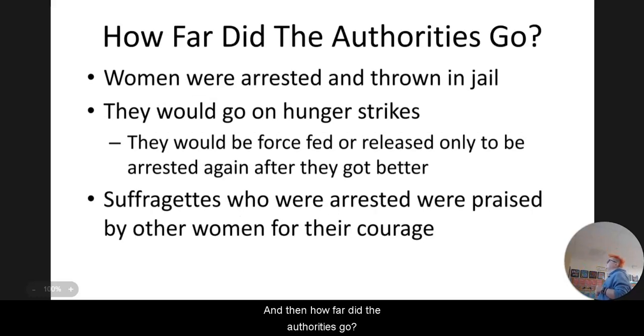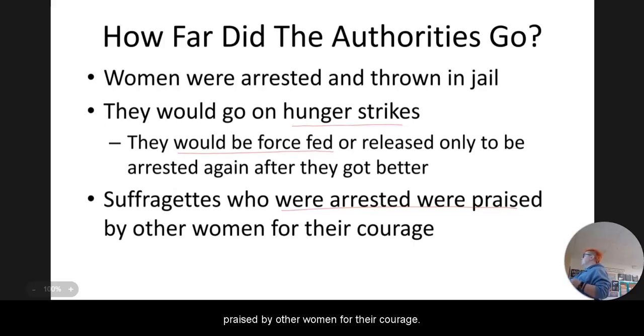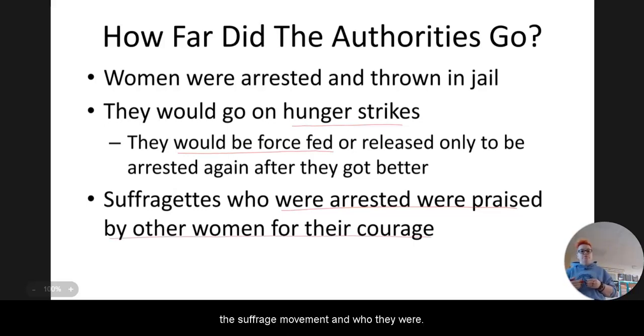And then how far did the authorities go? You can see some examples of this in the video that is after Emily Wilding Davison. Women were arrested and thrown in jail, and very typically they would go on hunger strikes, which would mean that they would then be force-fed. If they were not force-fed, they would be released, given maybe a week or two to get themselves back to being more healthy, and then they'd be arrested again. And then women suffragettes who were arrested were praised by other women for their courage. We will watch a movie that gets more into detail about the suffrage movement and who they were.